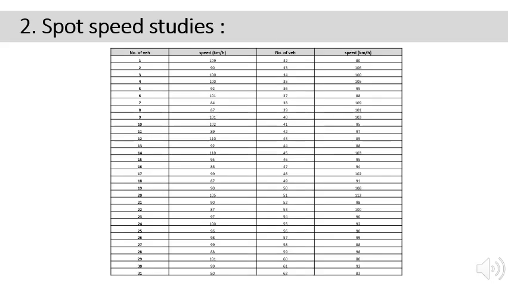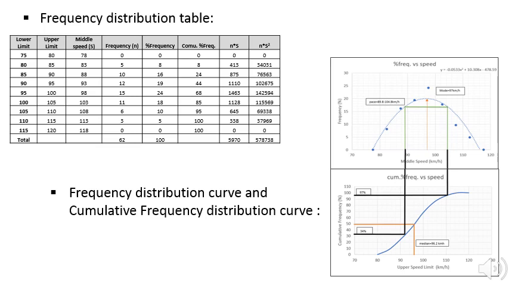Spot speed study. Procedures used in collecting the data. In the second phase of the project, the speed data was collected in the field by going to the desired highway and measuring the speed of 62 vehicles by using the speed gun application. This is the observed data as illustrated in the table below. Depending on the observed speed data, we classified the speed values into 9 groups of different limits with a specific interval to form a frequency distribution table as shown below.